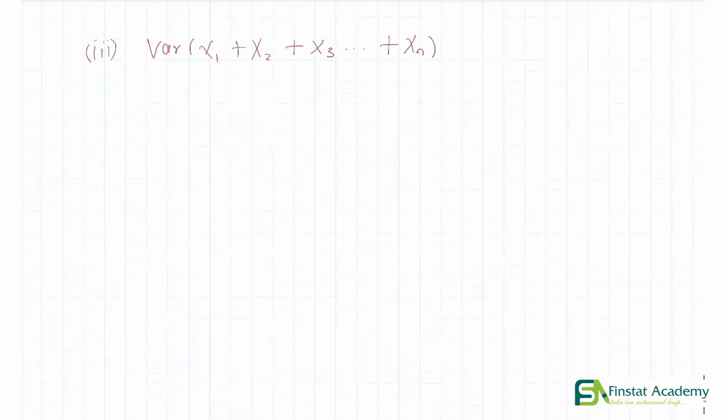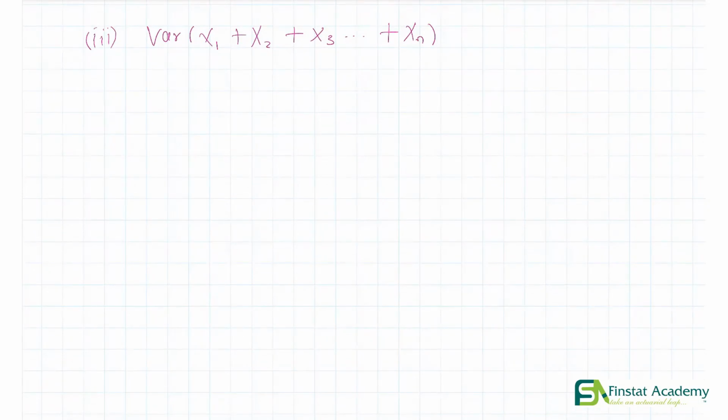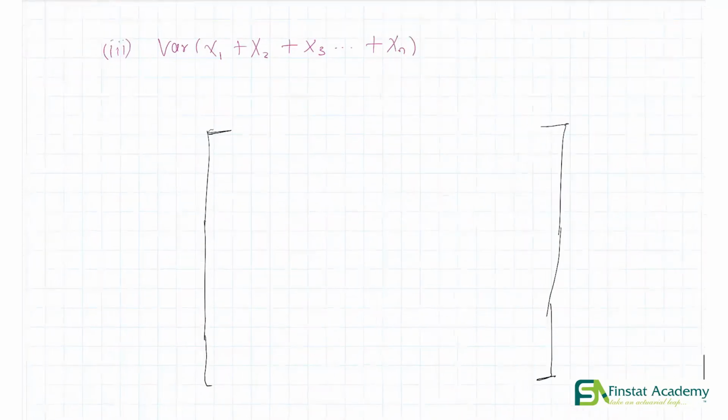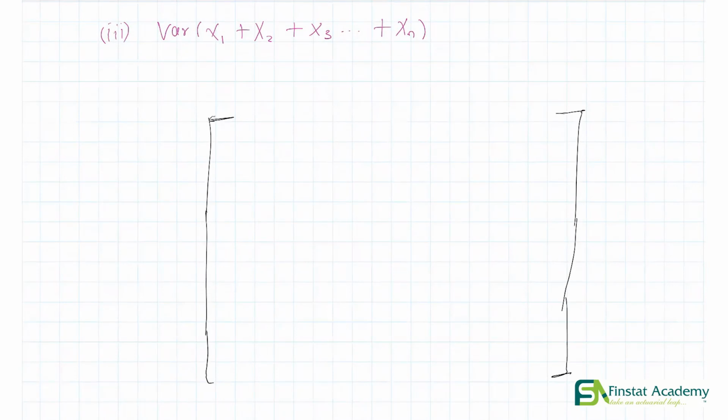So I'm just going to quickly make a matrix. We have a matrix over here, with x1, x2, xi all the way up to xn, and similarly x1, x2 all the way up to xj, xn.